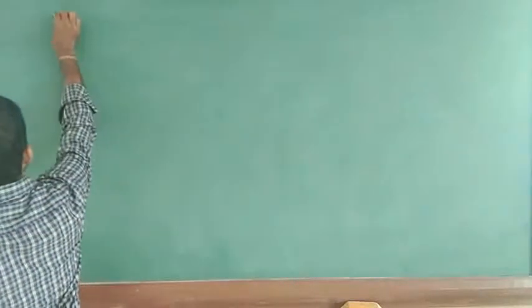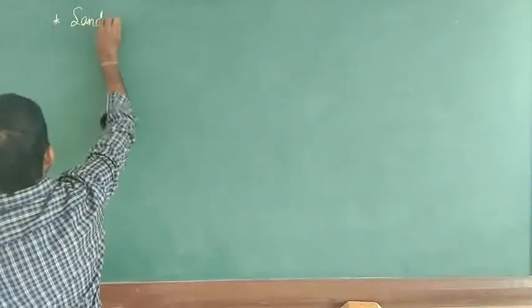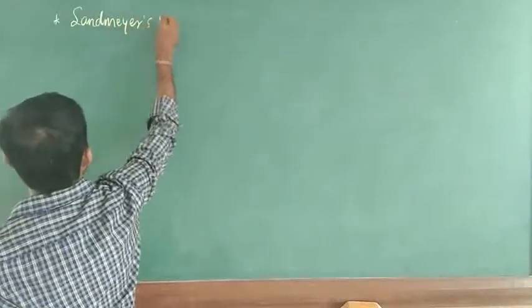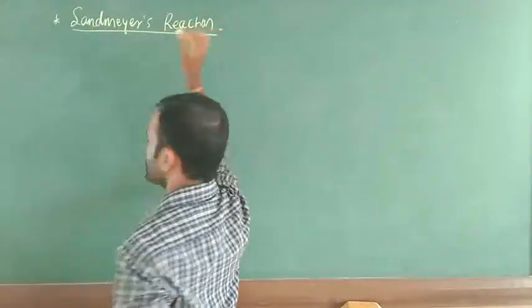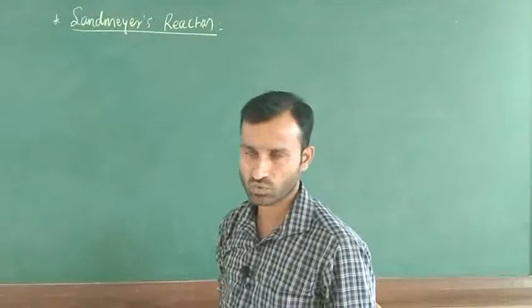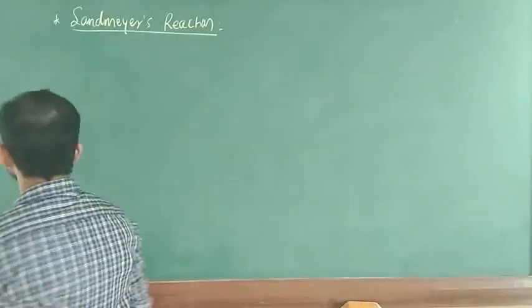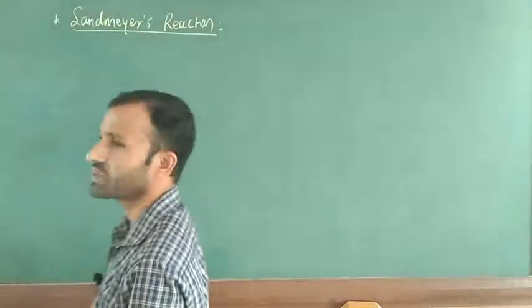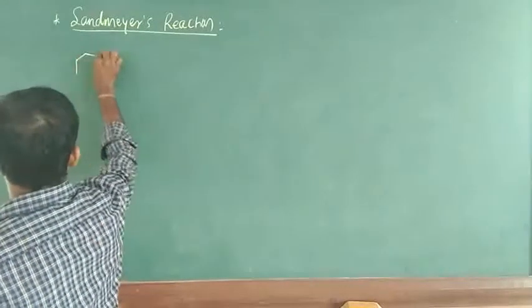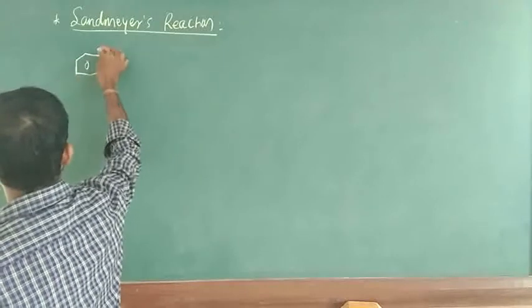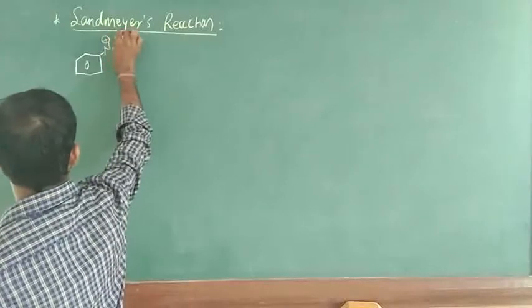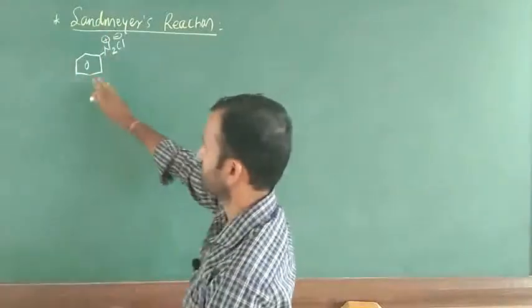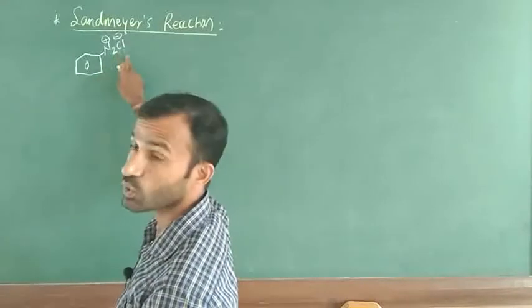Just see here, the title is Sandmeyer's reaction. Most important, this is going to be asked in theory exams, the board exam. In Sandmeyer reaction, the starting material is benzene diazonium chloride. You have to write benzene diazonium chloride. This is the positive charge, this is the negative charge. This name is benzene diazonium chloride.